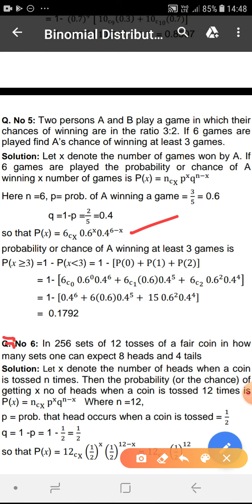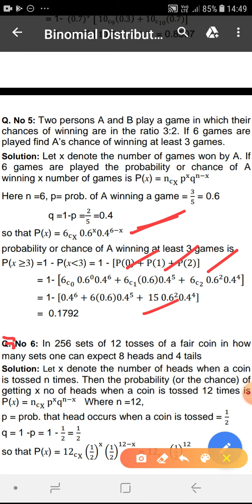So P(0) plus P(1) plus P(2). All three values can be calculated by using this P(x), putting x as 0, 1, 2. Then if you calculate the sum, the final answer will be 0.1792.